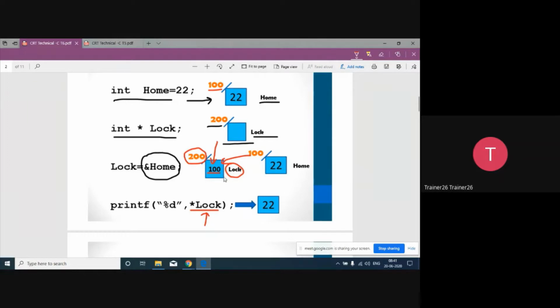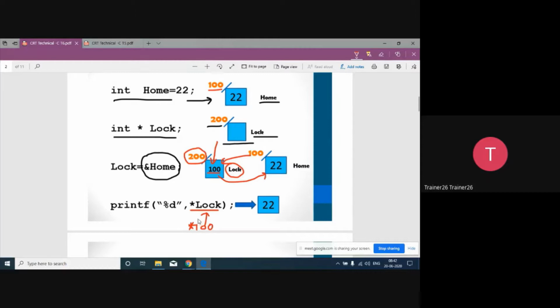What is the name of the variable? lock. If you take the name of the variable, it will give the value inside the variable. So what is the value inside the variable? It is 100, and you will apply the asterisk before it. So what do you mean by that? 100 asterisk means go to the address 100 and fetch the value inside it. So it will go to the address 100 and fetch the value.